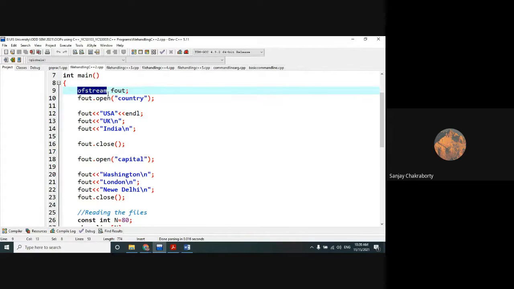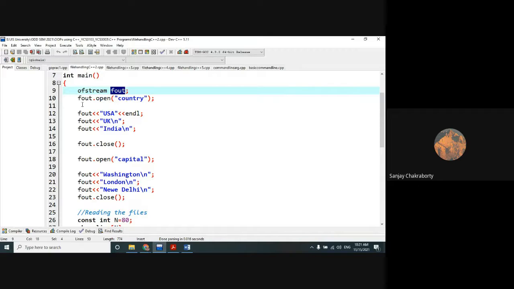Whenever we want to open an existing file to read the contents, we will use ifstream. You have to make that very clear.